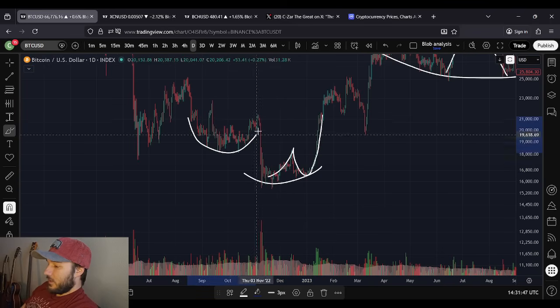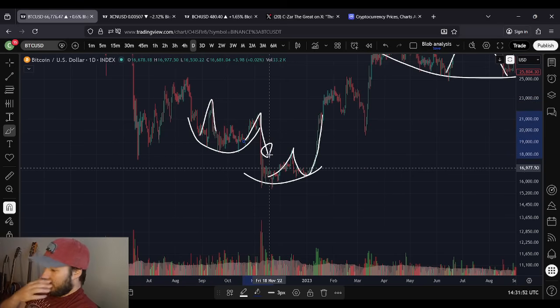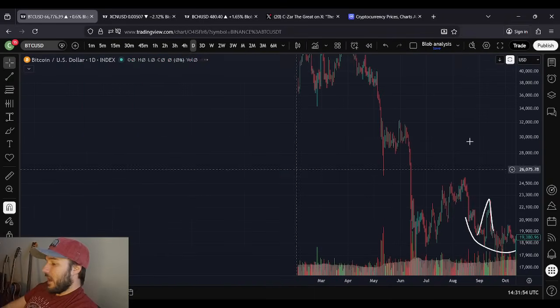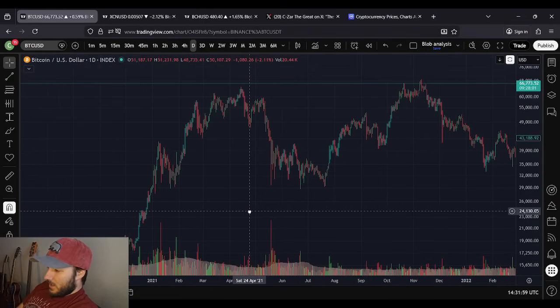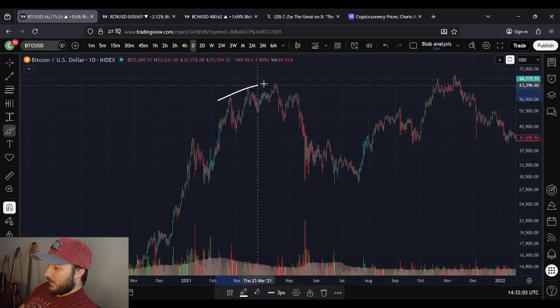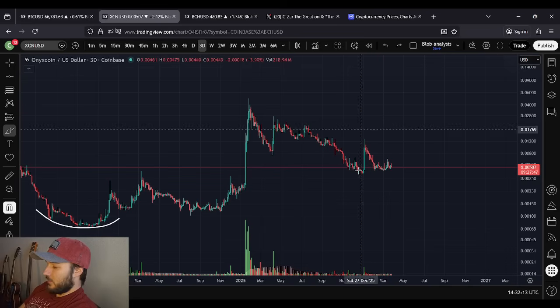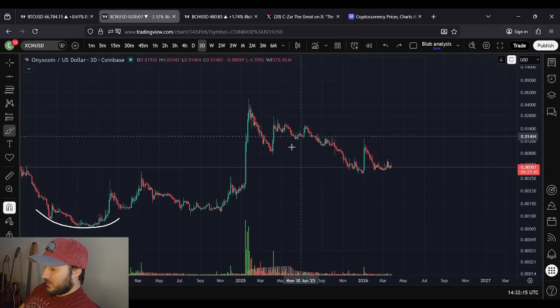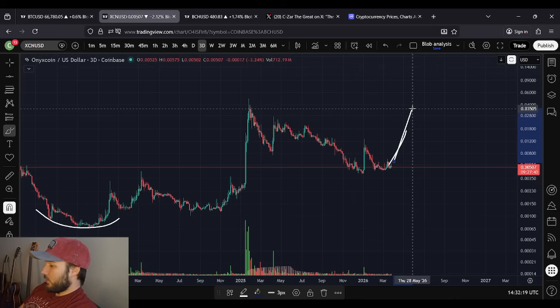Even here you had this rounded structure and the nipple in the middle. This time it failed, and that can happen. Nothing's perfect. There's no such thing as a perfect setup. Near perfect maybe, but not quite perfect. Even here with this rounded top, it's the same thing. Rounded top, double top right there, and what did you have in the middle? A little nipple, just like that. It's a pretty common thing, and that's just Bitcoin. There's plenty of other examples, but this is a pretty common look whenever you are inevitably working your way up.